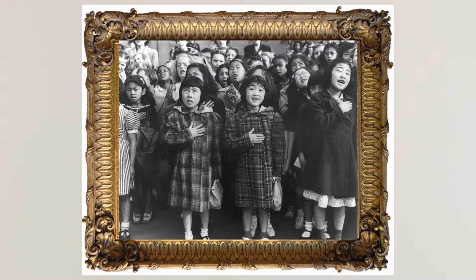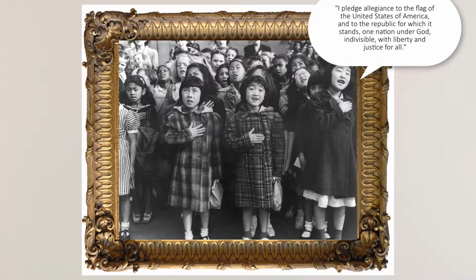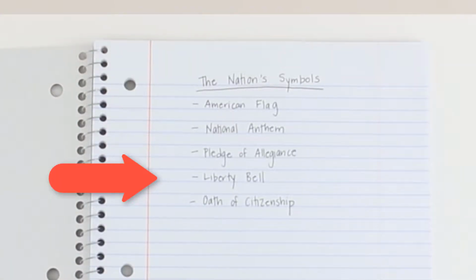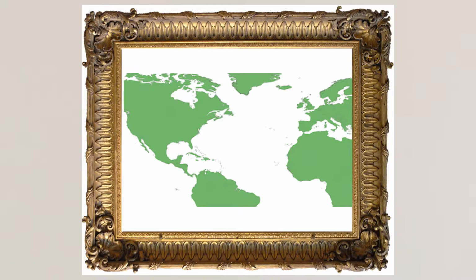Students stand with their right hands over their hearts and recite the words, "I pledge allegiance to the flag of the United States of America, and to the republic for which it stands, one nation, under God, indivisible, with liberty and justice for all." Next, we will examine the Liberty Bell.